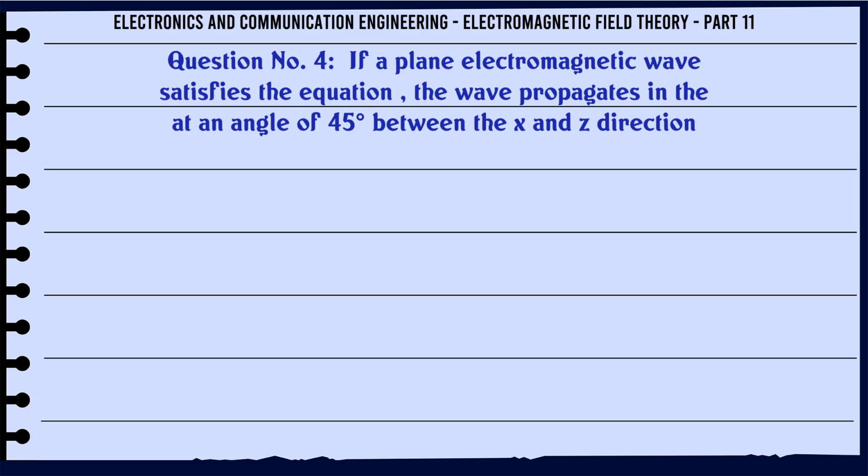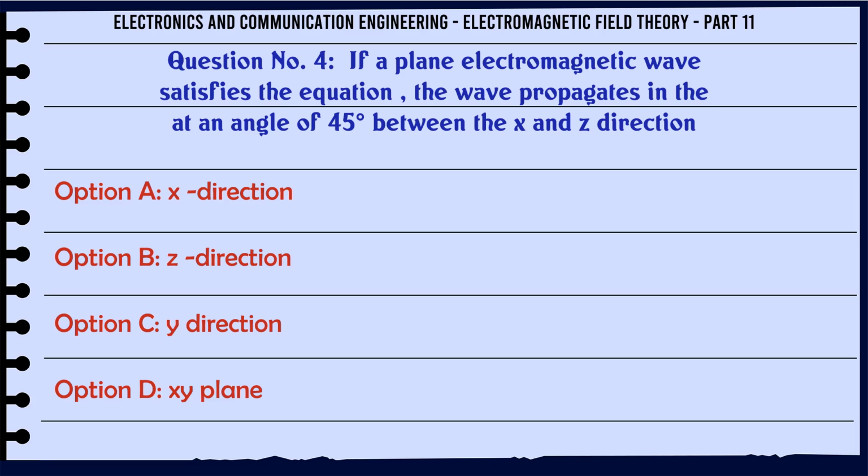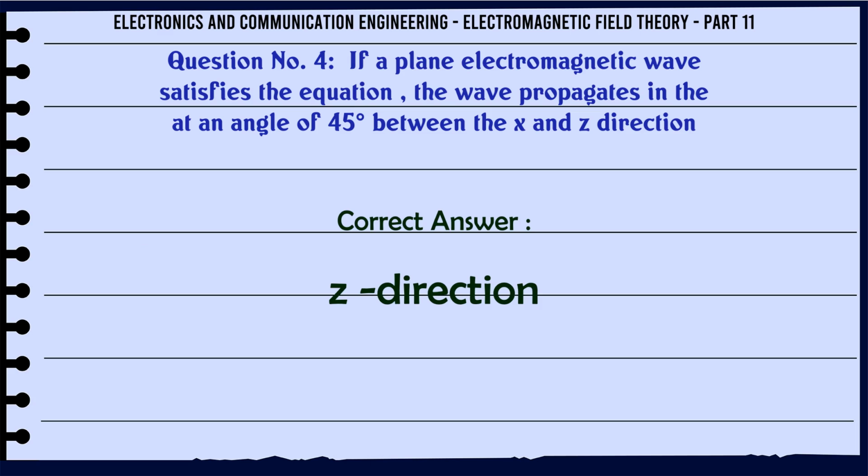If a plane electromagnetic wave satisfies the equation, the wave propagates at an angle of 45 between the x and z direction. A. x direction, B. z direction, C. y direction, D. xy plane. The correct answer is z direction.